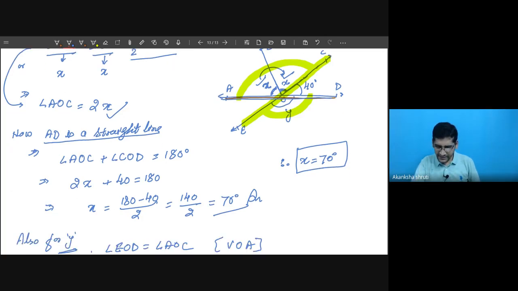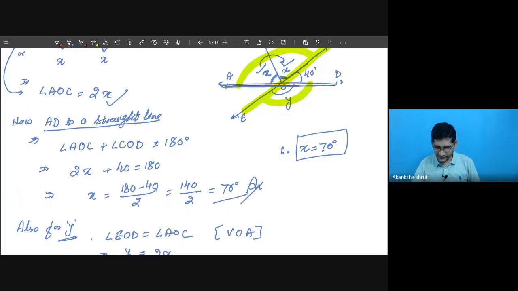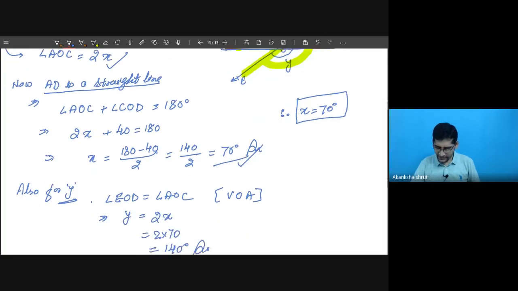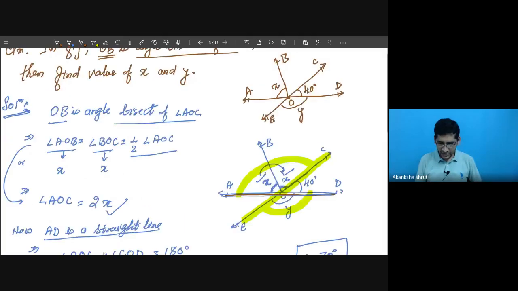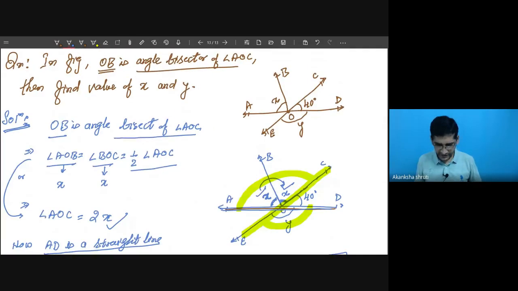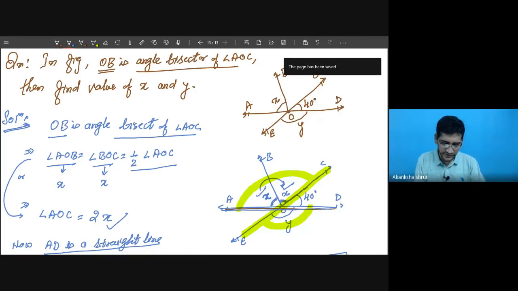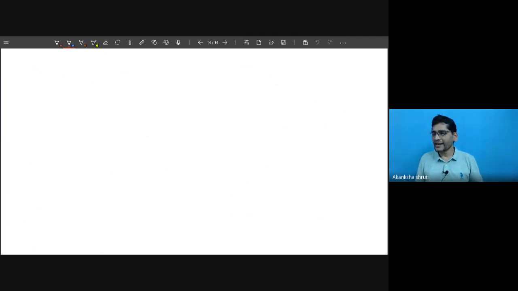So first, applying this linear pair with AOD as a straight angle, calculate X, then calculate Y. So both the methods are using the same concept, but it is up to you what you are calculating first and what you are calculating next. Okay, student? So questions are very simple, and most of your textbook questions are this type only. Now let me go for the other topic called parallel lines and transversal. After that, I will come back to the exercise.